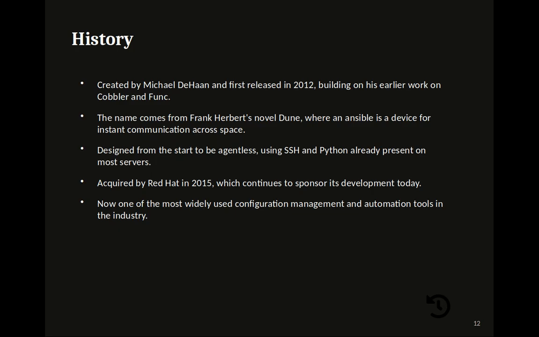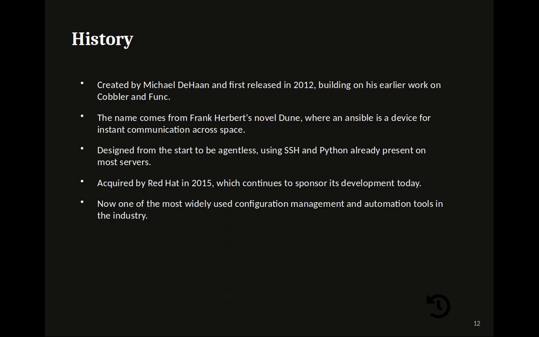History. Ansible was created by Michael DeHaan and first released in 2012, building on his earlier work on Cobbler and Puppet. The name comes from Frank Herbert's novel Dune, where an ansible is a device for instant communication across space.